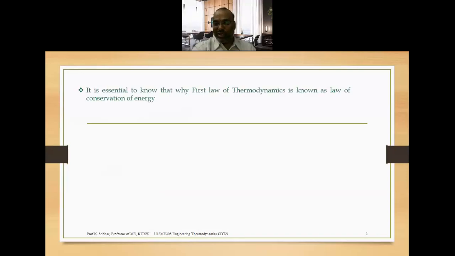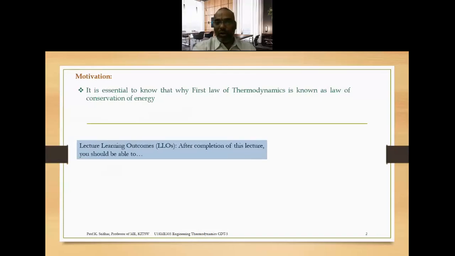Why we have to study this concept is very important. It is essential to know why the first law of thermodynamics is known as the law of conservation of energy. You know what we mean by the law of conservation of energy: energy can neither be created nor be destroyed, but it will be converted from one form to another form. That is the meaning of the law of conservation of energy, and that is nothing but the first law of thermodynamics. And this is the objective.